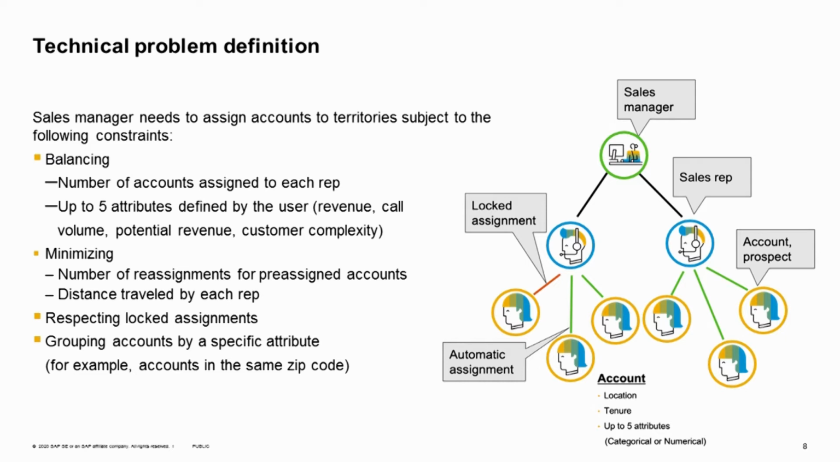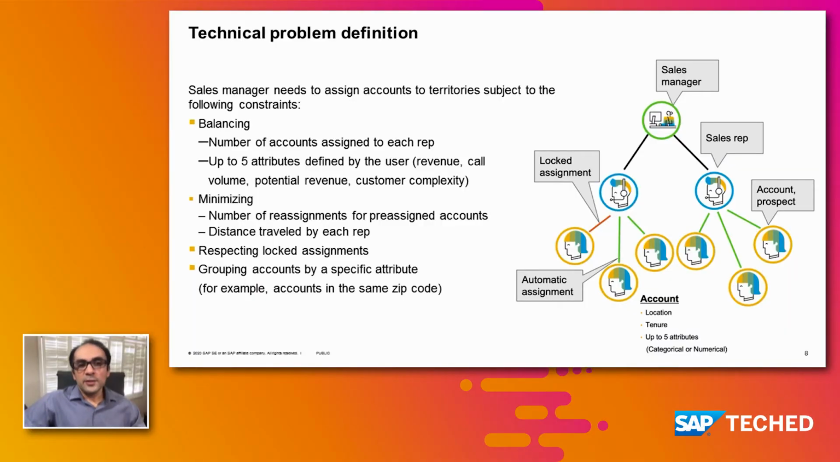And it means that if we have some pre-assigned accounts to territories, and if some of those accounts have long-lasting relationships with the sales rep, we prefer not to move them to a new account. Sometimes it's called minimizing churn or tenure optimization. And the sales manager might also want to minimize the distance traveled by each sales rep. So it's an optimization problem with some constraints, and we also might have some locked accounts.